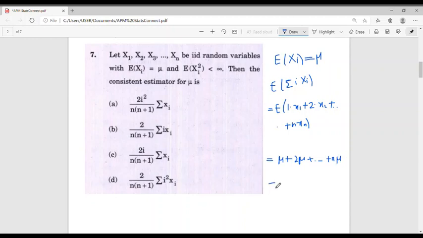This is equal to mu into the sum of the first n natural numbers, 1 plus 2 plus etc. plus n, which is equal to n into n plus 1 by 2.